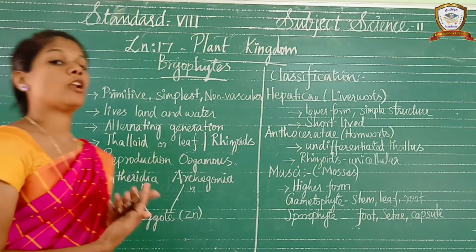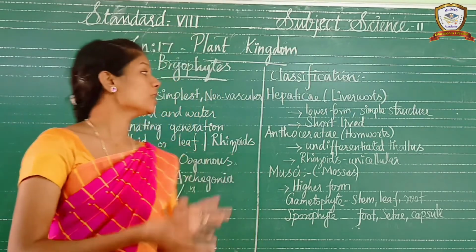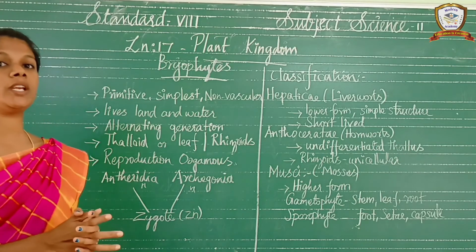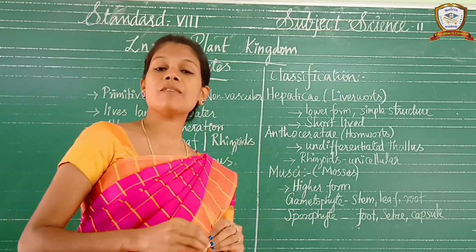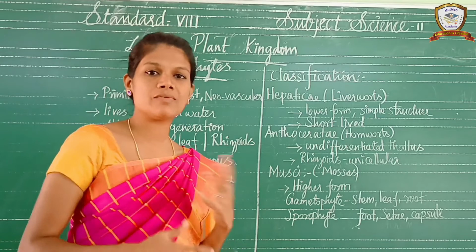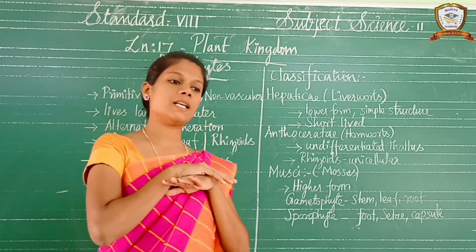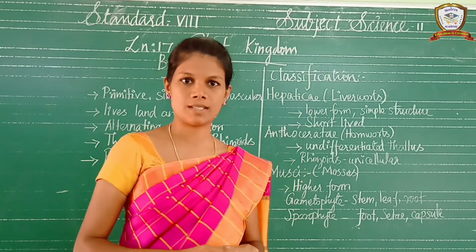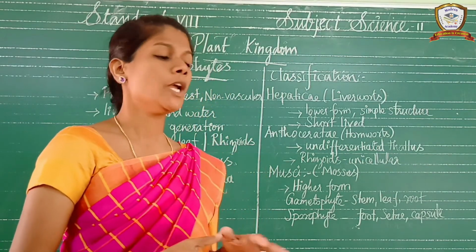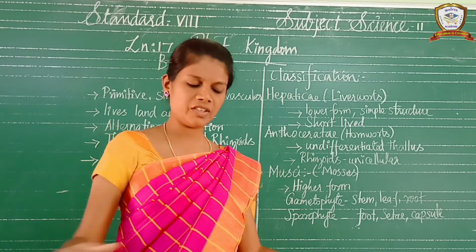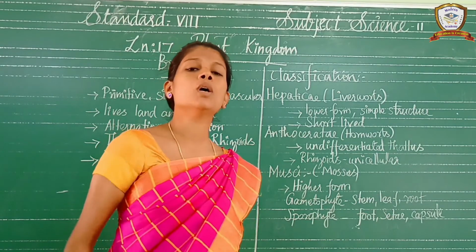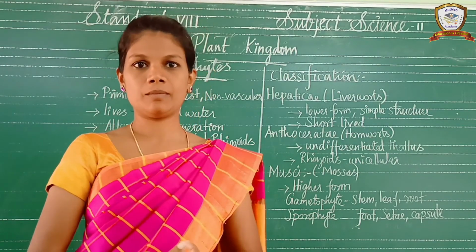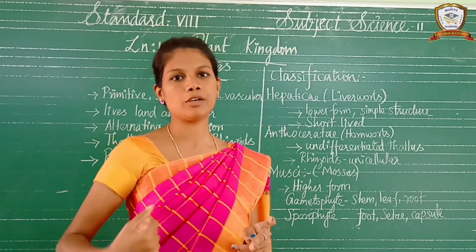The next one, economic importance of bryophytes. Okay, where are the bryophytes used? Especially it is used in the prevention of soil erosion. How will it work? It grows as a carpet. You can see it in the hill stations. Very tightly, very closely, it grows in groups and masses. So it binds the soil particles very tightly, and it prevents soil erosion.